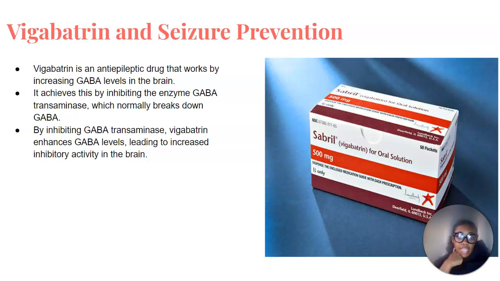Vigabatrin, an anti-epileptic drug, plays a vital role in preventing seizures by modulating GABA levels in the brain. It achieves this by inhibiting the enzyme GABA transaminase, which normally breaks down GABA. By inhibiting GABA transaminase, Vigabatrin effectively increases GABA levels in the brain, enhancing its inhibitory activity. This augmentation of GABAergic inhibition helps to dampen excessive neuronal excitability, thereby preventing the propagation of abnormal electrical activity